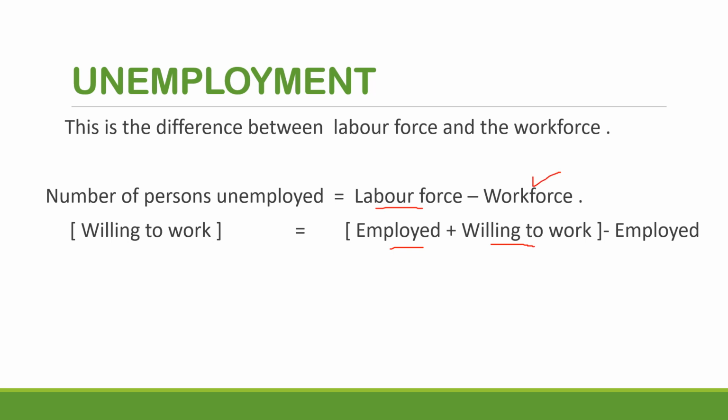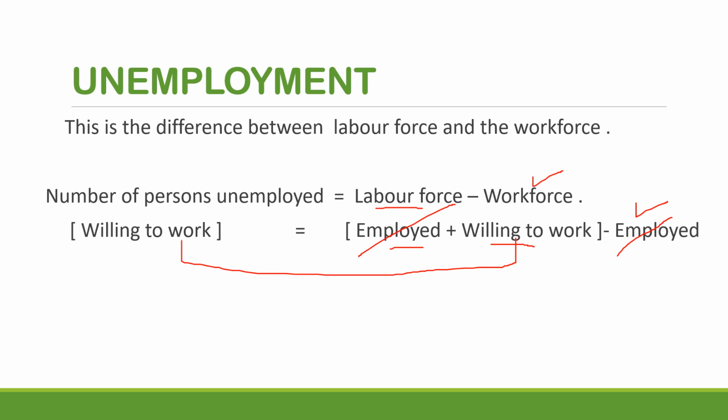And workforce is employed. If you subtract, the positive gets cancelled with the negative, and what you are left with is the willing to work, which equals the unemployed. So the formula you have to memorize: if you have to calculate the number of persons who are unemployed, it is the labor force minus workforce.